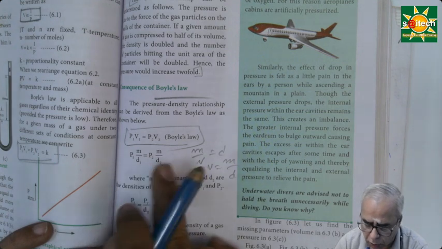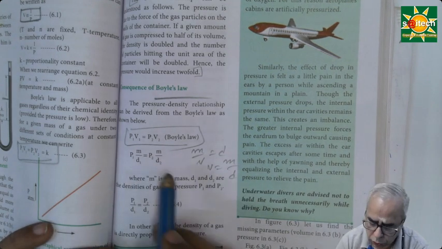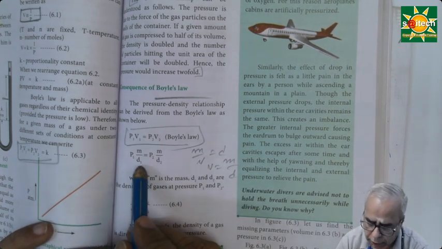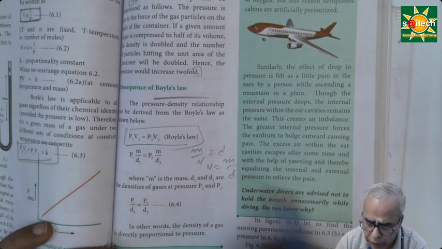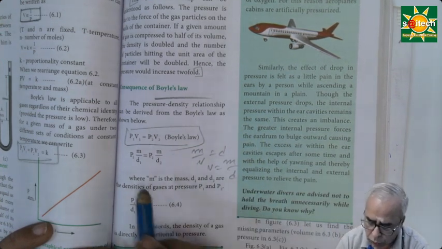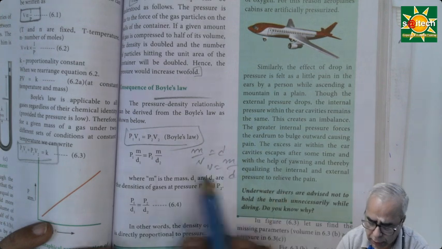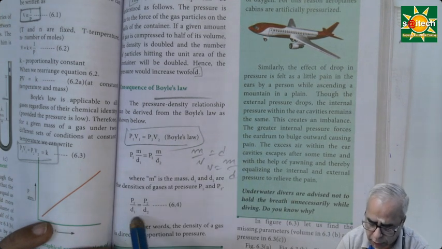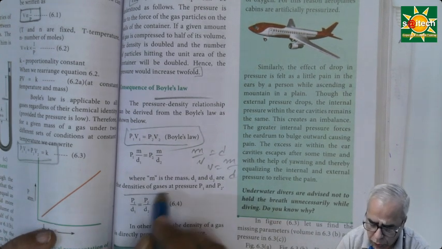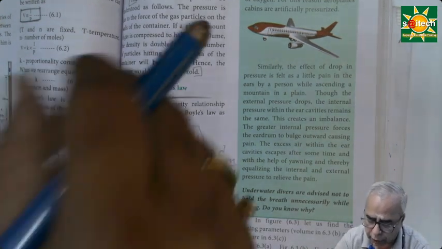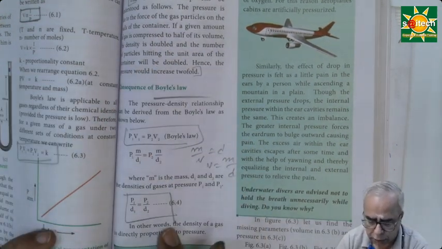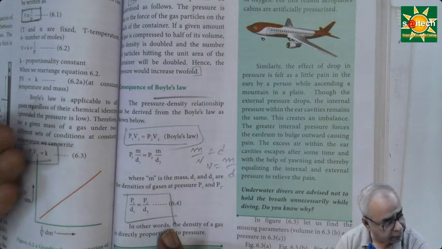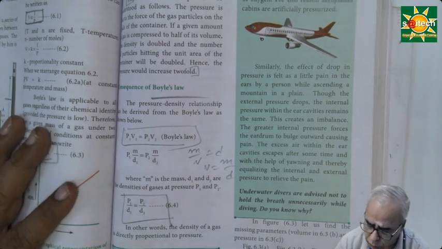But the density of two gases may be different. So in that case, P1 m divided by d1, P2 m divided by d2. Are you able to follow? So now m can be cancelled, and in that case P1 by d1 is equal to P2 by d2. So it means what? The same Boyle's law can be interpreted in terms of pressure and density. Are you able to follow? Right.